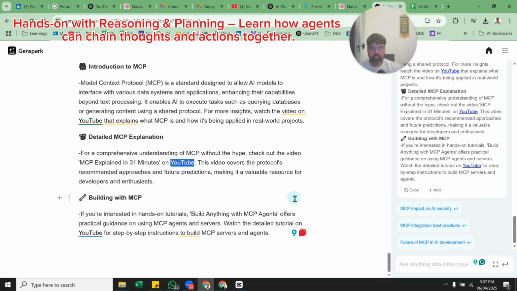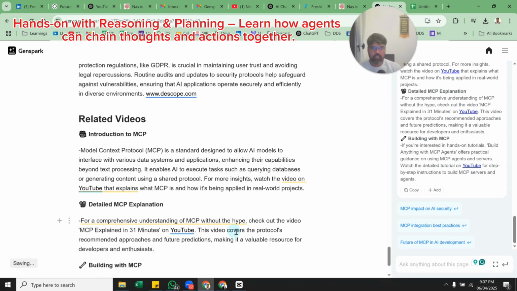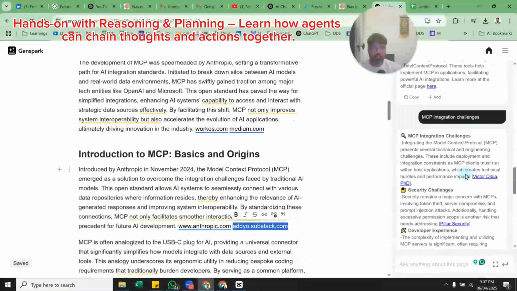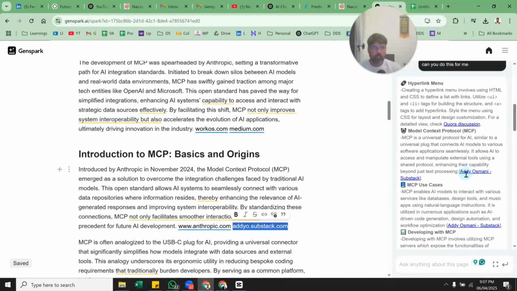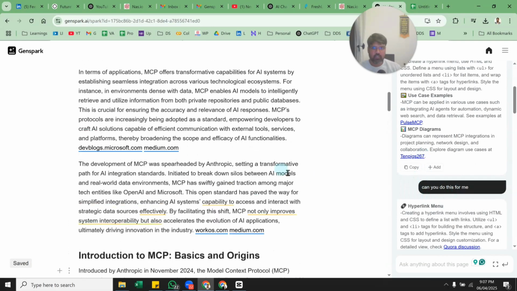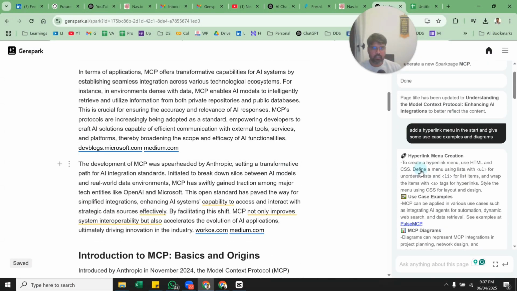If you can see, Control Z, all the things have been added here, right? Related videos. Similarly, but for the menu, we will not be able to add it because it's just text. So we will not be able to add it. MCP diagrams is here. You can have a look.